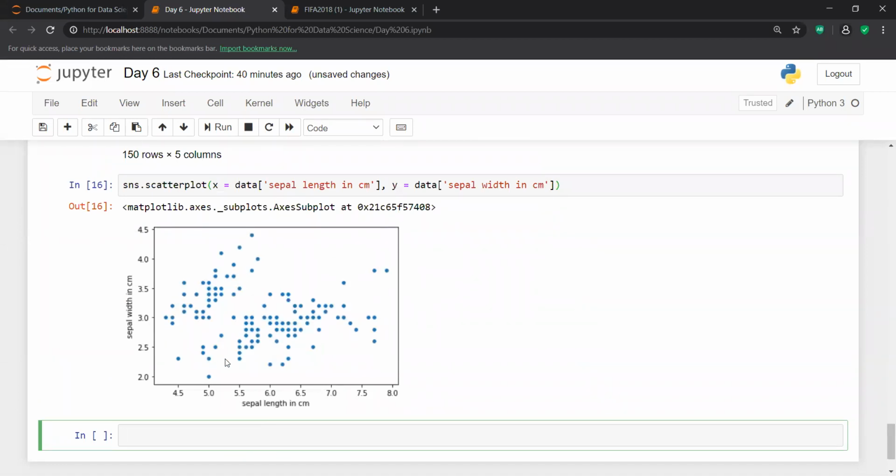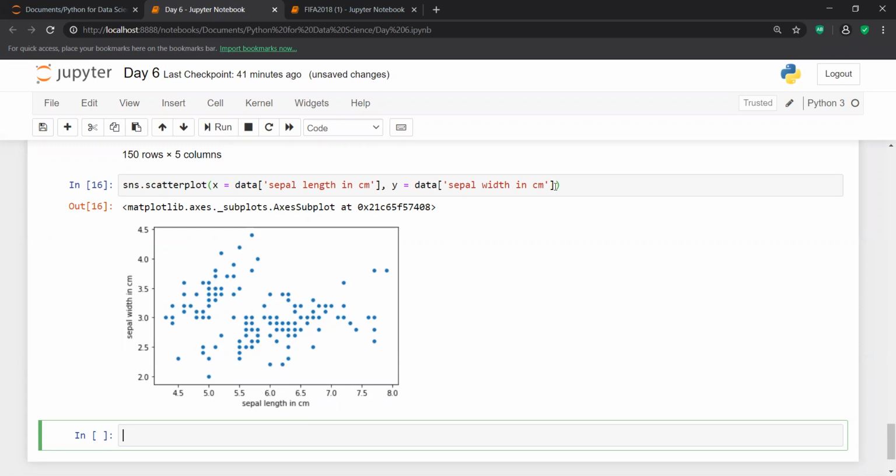On the whole there are maybe 150 data points, and there may be one class which belongs to setosa, another class which belongs to versicolor, and one class which belongs to virginica. But I am not able to classify these three classes: which is setosa, which is versicolor, and which is virginica.